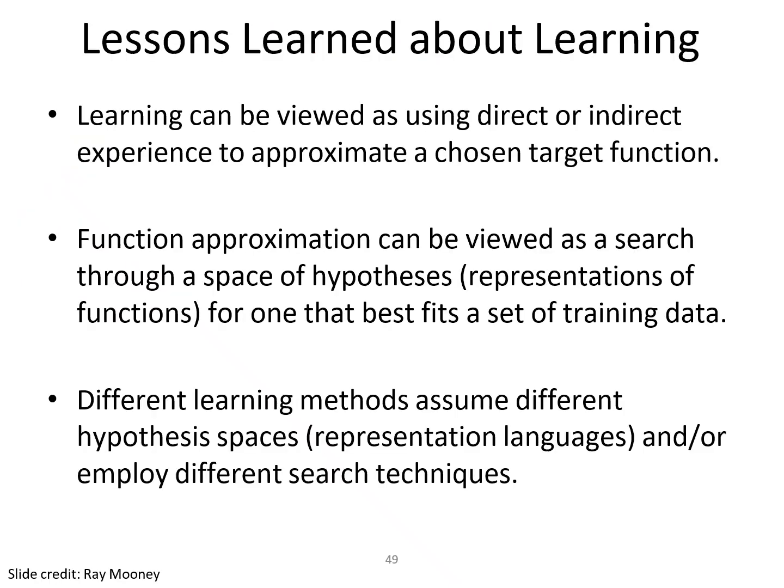And then the next one, lessons learned about learning. In learning we can use some direct and indirect experience for choosing our target function. And this function approximation can be viewed as a search through the hypothesis space. Hypothesis has a very important role in machine learning, like the best fit of the training data. Okay, and then different learning methods assume different representations of the languages and employ different searching techniques. So we need different kinds of hypothesis spaces, which means definitely different kinds of searching techniques also. Okay, so those are the lessons learned from learning.